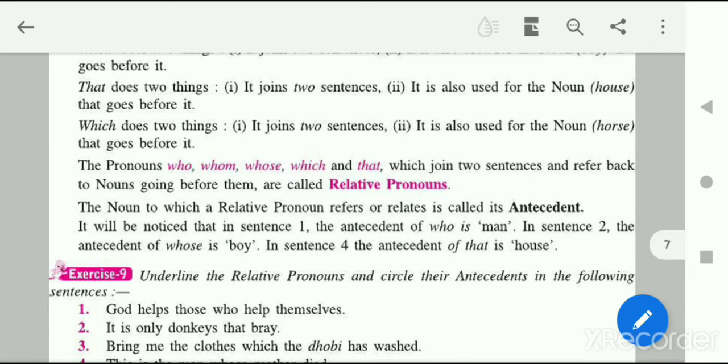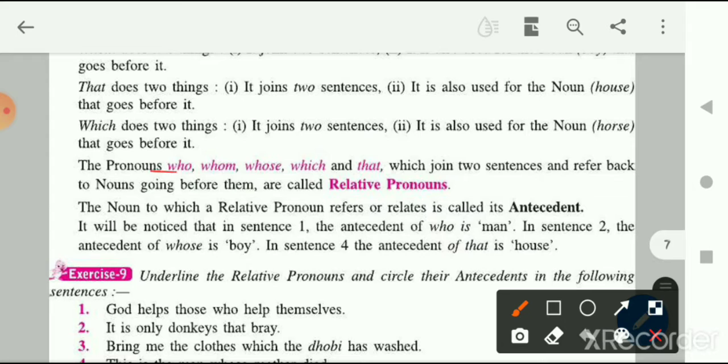So here you can see that the pronouns who, whom, whose, which and that, which join two sentences and refer back to the noun that goes before them, are called relative pronouns. So whenever two sentences are joined with the help of a pronoun, and it refers back to the noun which goes before it, it is known as a relative pronoun.